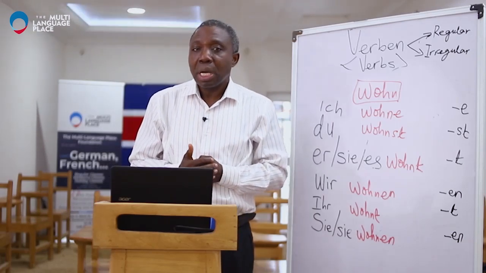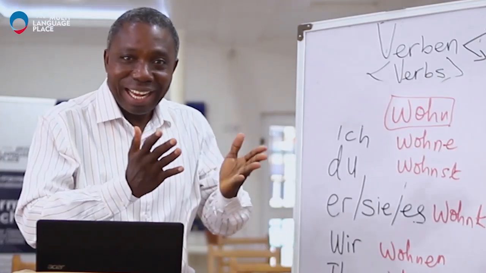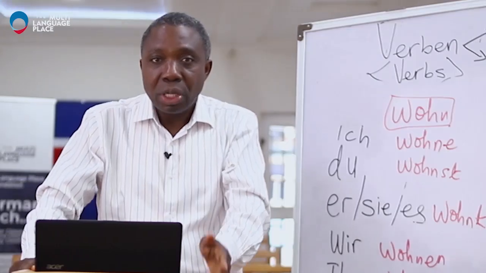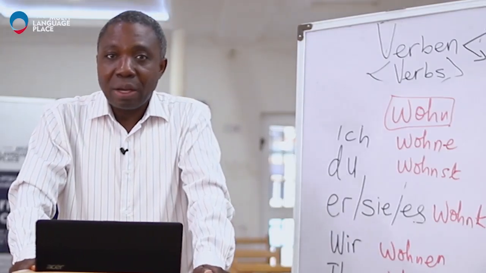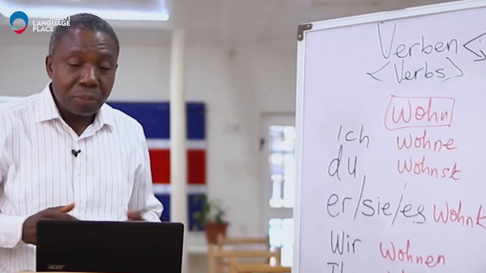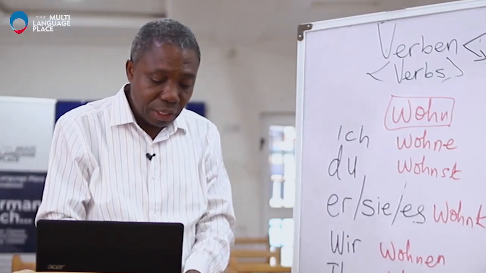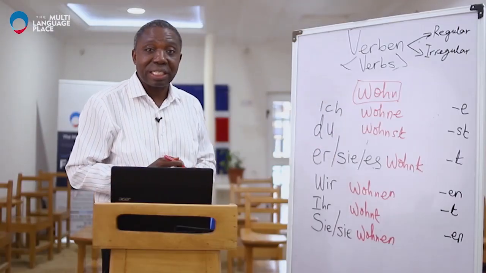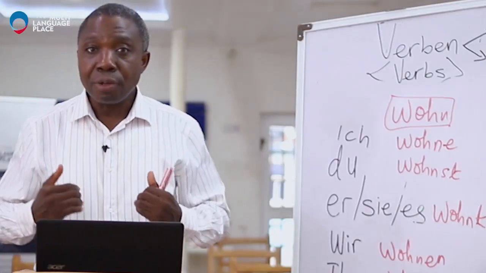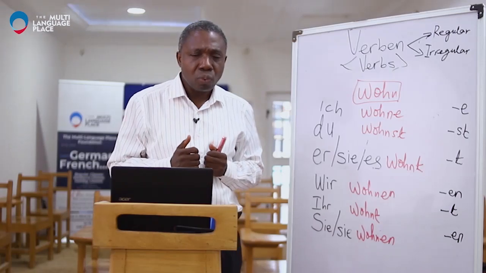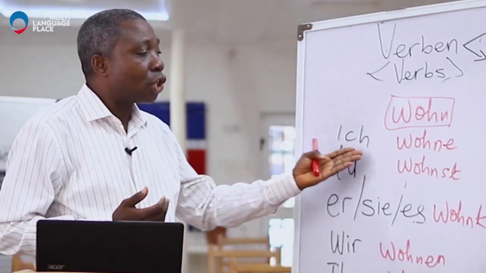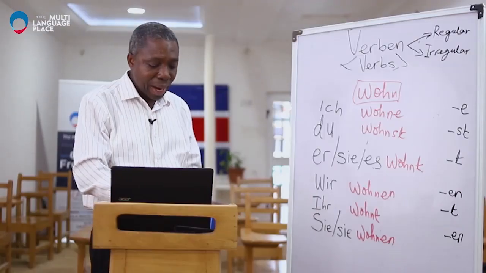Well, the question may be, how do I know if it's a regular verb or it's not a regular verb? The exercises will guide you as you go through the exercises that we have in your study material. And with this, we need to form some sentences. After you have successfully conjugated, especially for this verb, I want to say I live, and I mention the place I live. Where do you live? Where do I live? And the answer is ich wohne, and I write where I live.